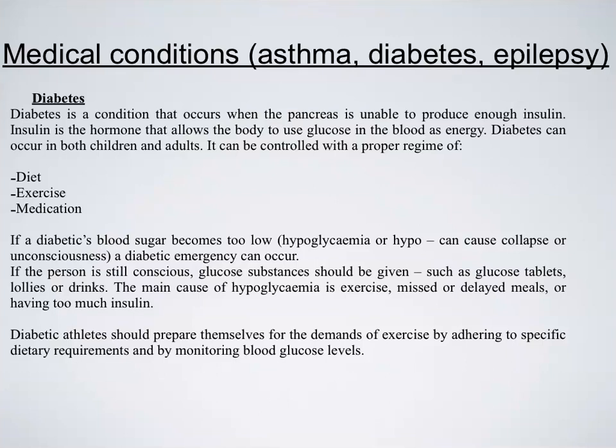Some of the management techniques we need to be aware of: if the athlete does have hypoglycemia, which is a low blood sugar level, we need to have the appropriate resources to help them out. Resources would be such things as glucose tablets, some lollies, or even sports drinks, which will allow us to balance out their equilibrium in terms of where their insulin levels would be. If need be, they can pull out of the sport or activity and sit down and rest for a period of time and look after themselves and have a drink or have some lollies. By all means, they need to be given the permission to do that.